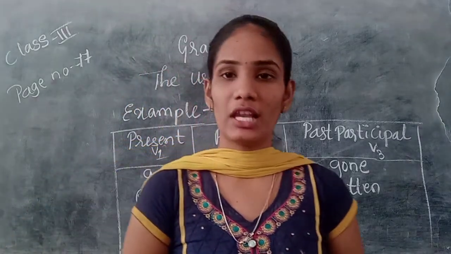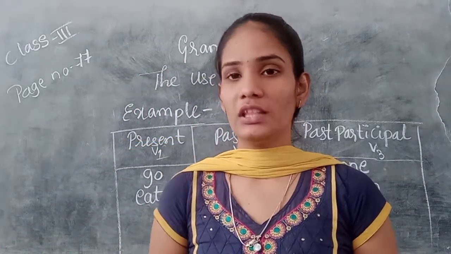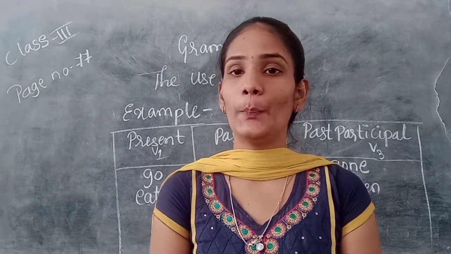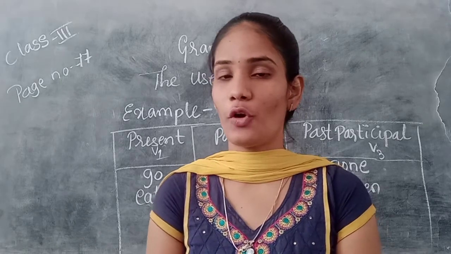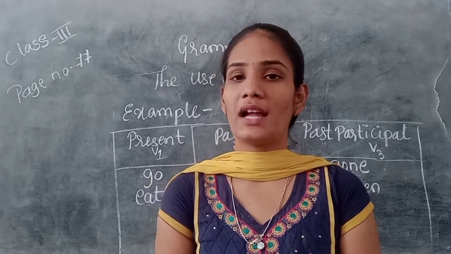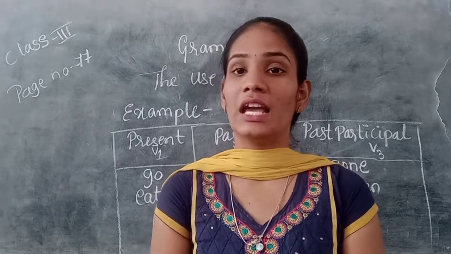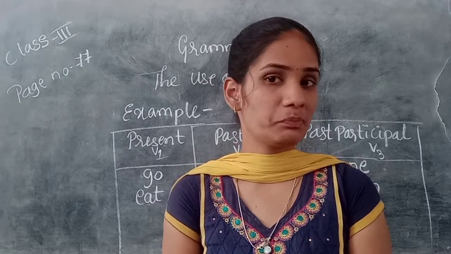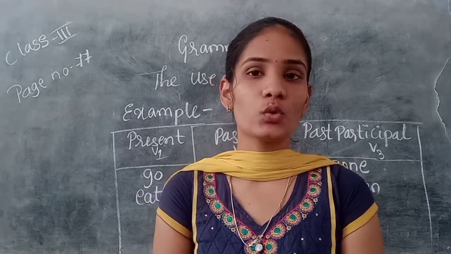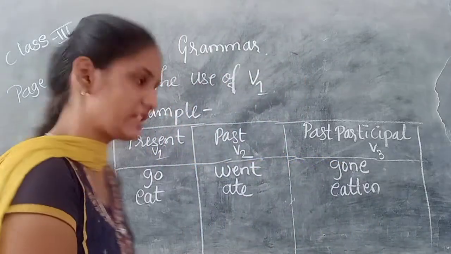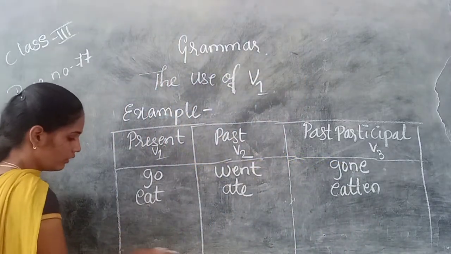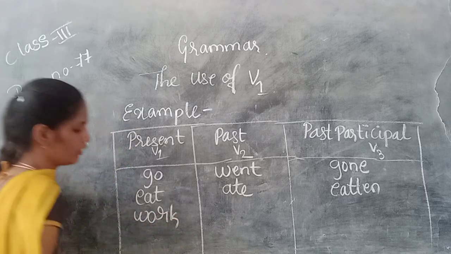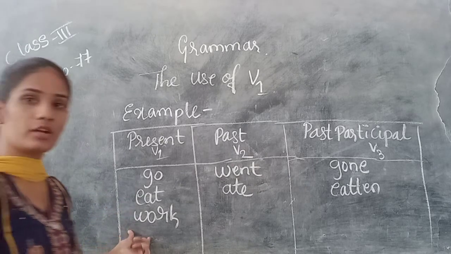So there are some regular verbs also. While converting the present form of the verb into past or past participle, the verb only takes the ed form. It doesn't change in its spelling, it takes only ed. See, for example, the present form of the verb is work.